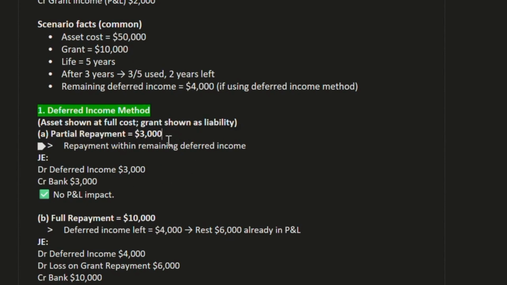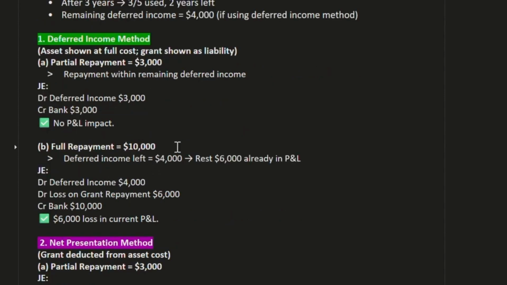So there are two types of repayment. First is partial repayment, second is full repayment. First we are seeing partial repayment under the deferred income method. So the general entry will be DR deferred income 3,000, CR bank account, because we are paying cash for the repayment. So no P&L impact in this scenario, because we have 4,000 deferred income remaining, and from the 4,000 we are paying 3,000.